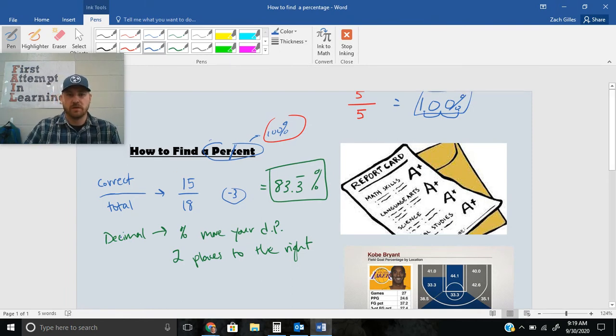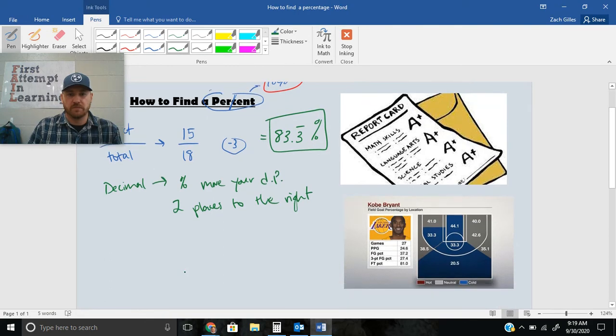Let's do another example, and this time I might use a fraction to show you that you can do it another way. So let's say that we had an assignment out of 10, and let's say you got 1 wrong. The total number you got correct would be 9. You got 9 out of 10. How could you calculate this using fractions?